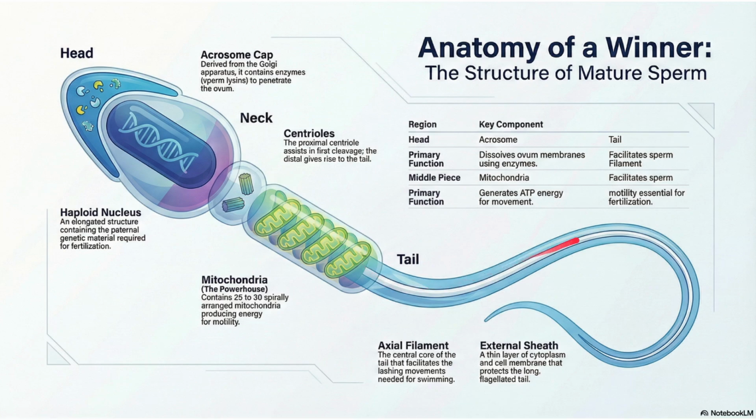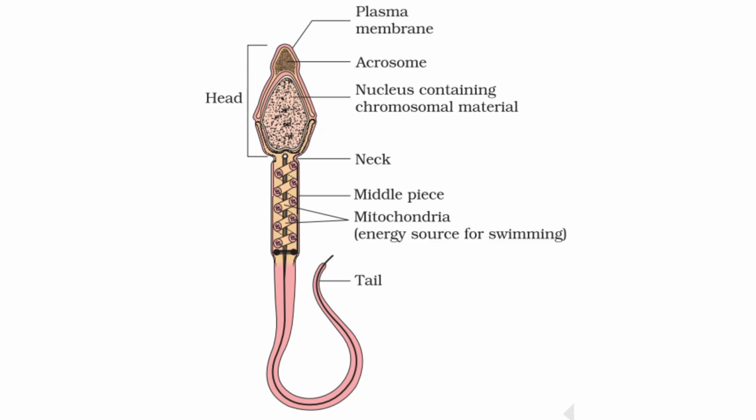Then this is tail region. In this we will be having axial filament that is going to be helpful for this one. Helpful for the movement basically. And the movement க்கு energy யார் கொடுப்பாங்கன்னா mitochondria. So that is producing energy for motility. Neckல centrioles இருக்கும். Centriole ஓட normal role நமக்கு தெரியும். இது வந்து NCERT-ல கொடுத்திருக்கிற diagram.